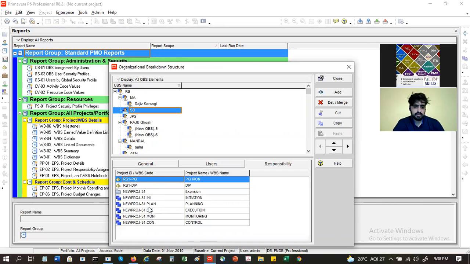So at the project level, we'll be assigning the EPS, we'll be assigning the OBS, and from there we will get the details of the enterprise structure and the organization breakdown structure. The objective is to do a reporting hierarchy, top to bottom, bottom to up.